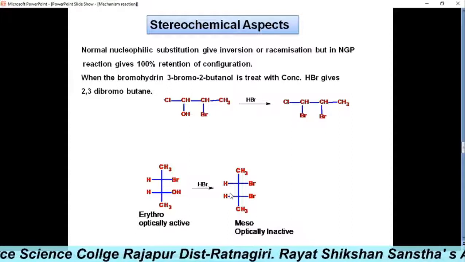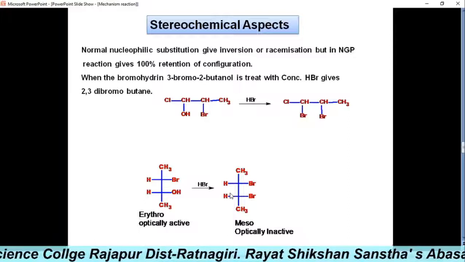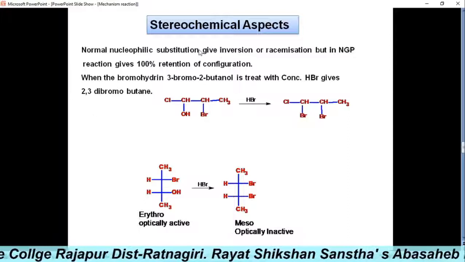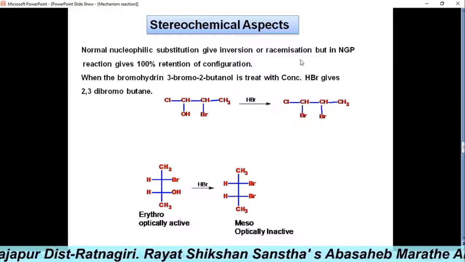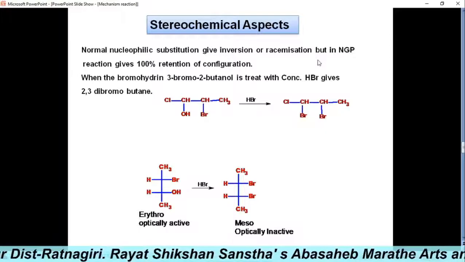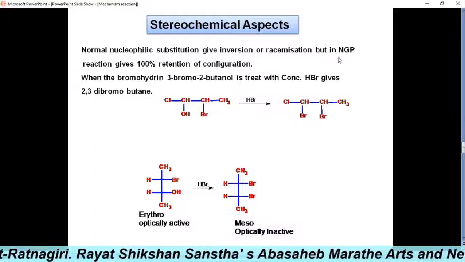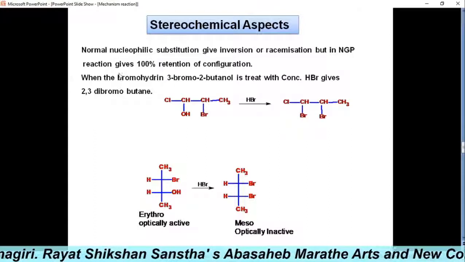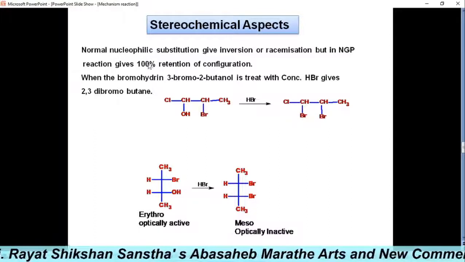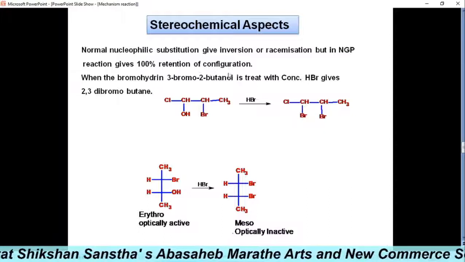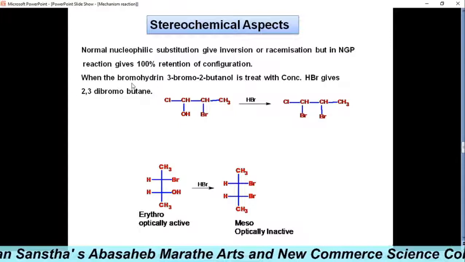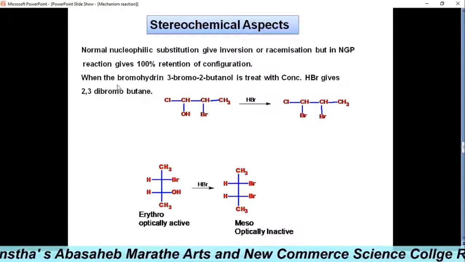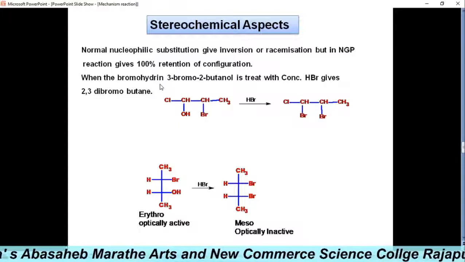We have seen that normal nucleophilic substitution gives inversion or racemization, but a neighboring group participation reaction gives 100% retention of configuration.